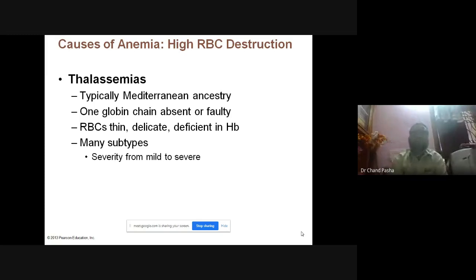Thalassemia disease, I think it's genetical, you must have studied a lot. Typically it is called Mediterranean ancestry, and one globin chain is absent or faulty, in this case the thalassemic chain, and the RBC is thin and delicate, deficient in hemoglobin, and many subtypes are there in that one. Severity from mild to severe is there.